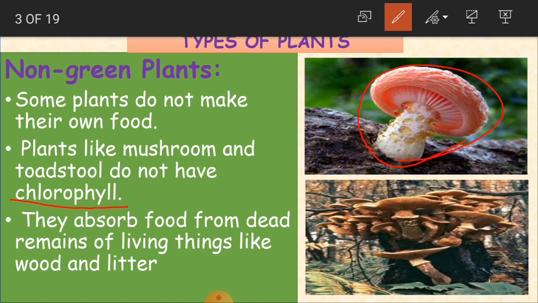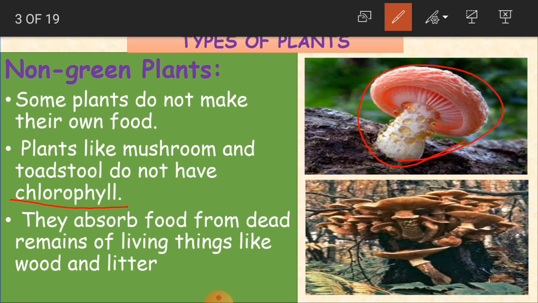Do you remember? Yes, it is a green pigment. Because of that the leaf is green in color, and chlorophyll also helps the plant to make its own food. That is, it helps in the process of photosynthesis. But as mushroom and toadstool do not have chlorophyll, they are not green in color and they cannot make their own food.